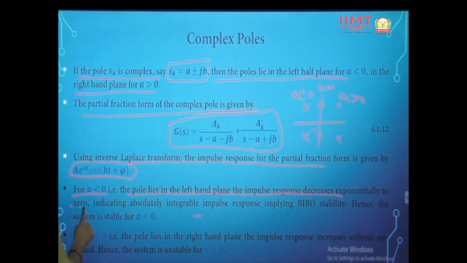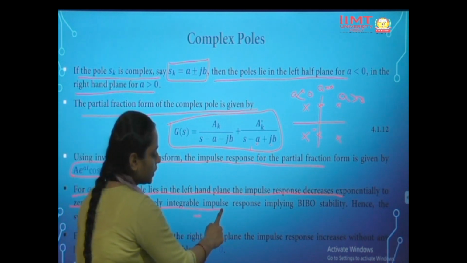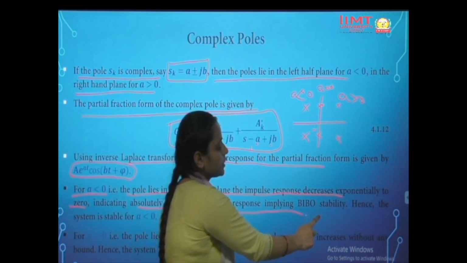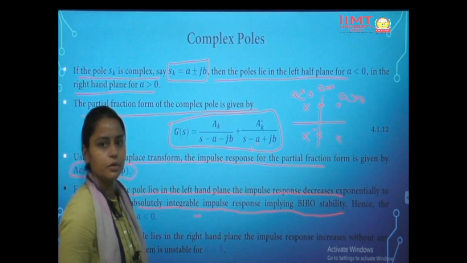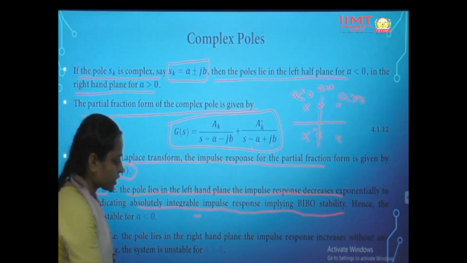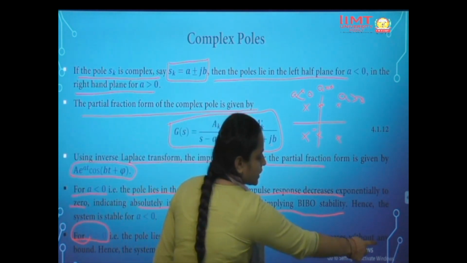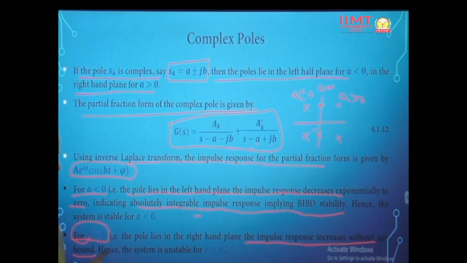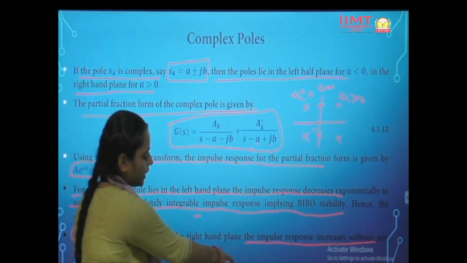For a less than 0, the poles lie in the left half plane and the impulse response decreases exponentially to 0, indicating it is absolutely integrable, and the system is BIBO stable, that is, bounded input bounded output stable. And for a greater than 0, it goes on increasing exponentially. So the impulse response increases without any bound, hence the system is unstable for a greater than 0.